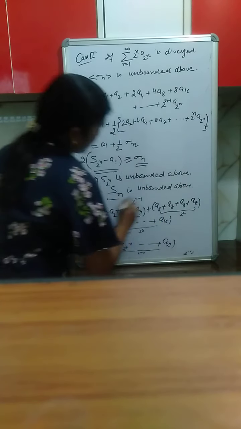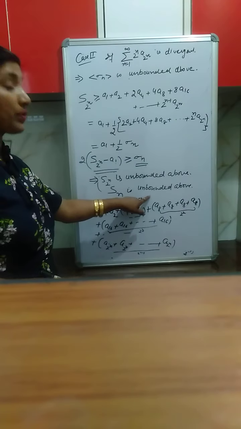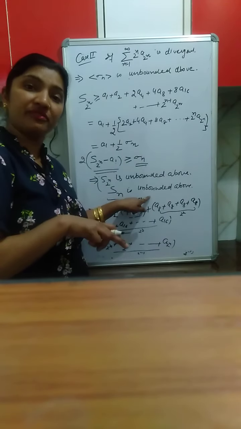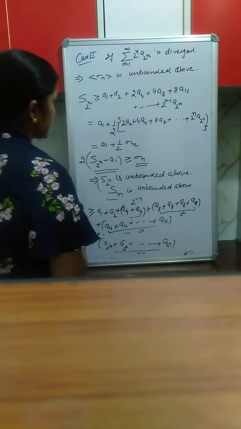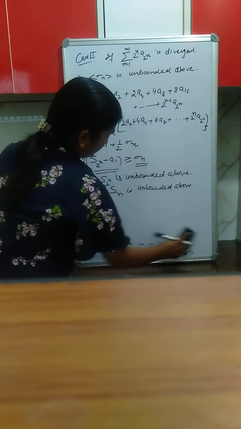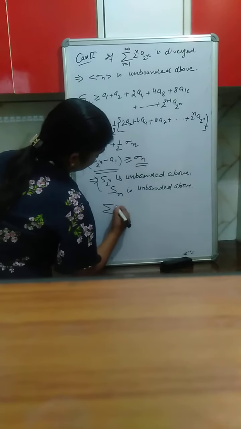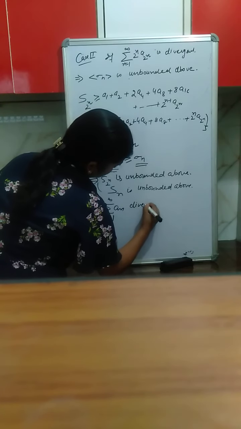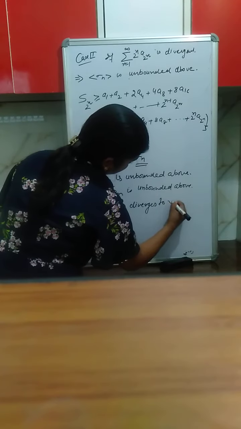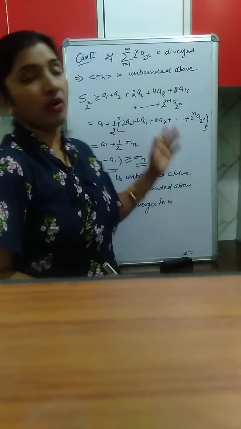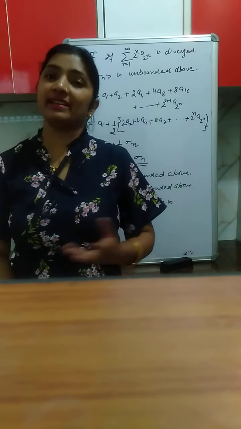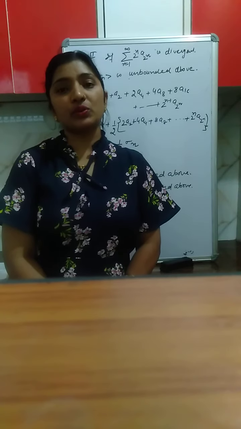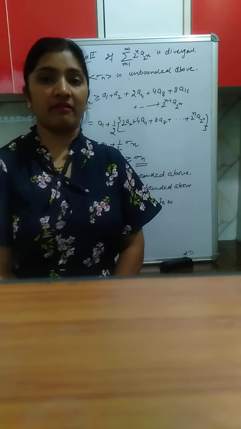And as this series is monotonically increasing, which is unbounded above, it must diverge to infinity, and therefore summation an also diverges to infinity. Okay. So if we want to check the behavior of summation an, we can check the behavior of summation 2 raised to the power n a(2 raised to the power n).